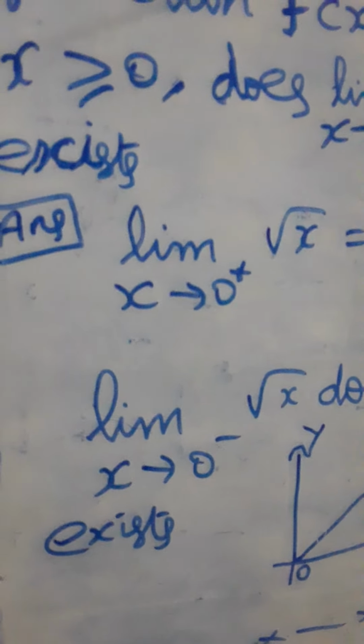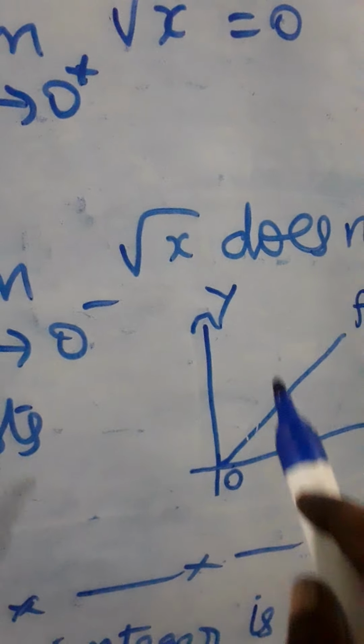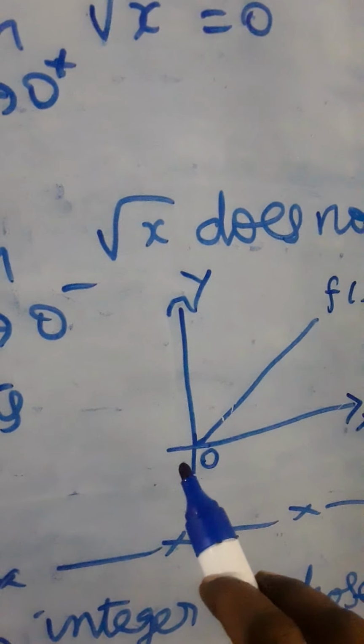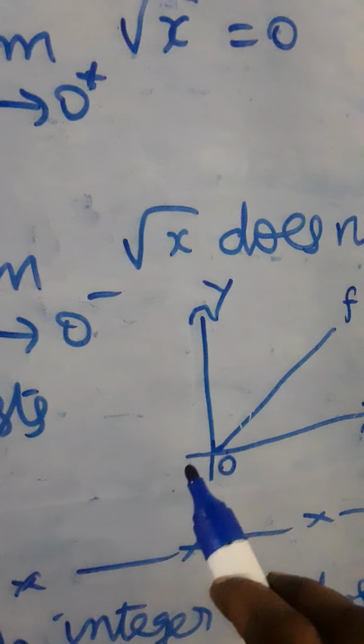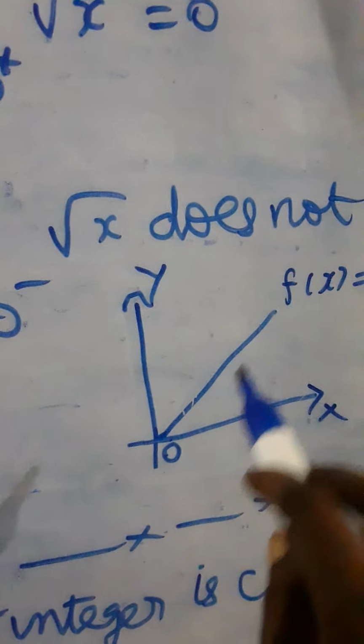Solution. Limit x tends to 0 plus root x. Draw the number line. This is the x-axis, this is the y-axis. Root x for x greater than or equal to 0, the root x function looks like this.